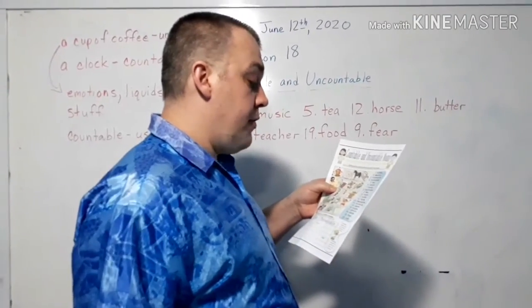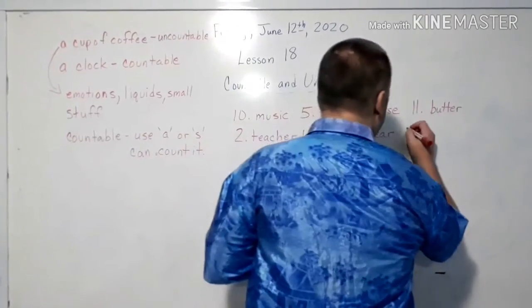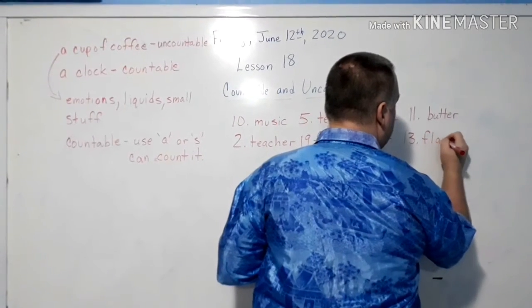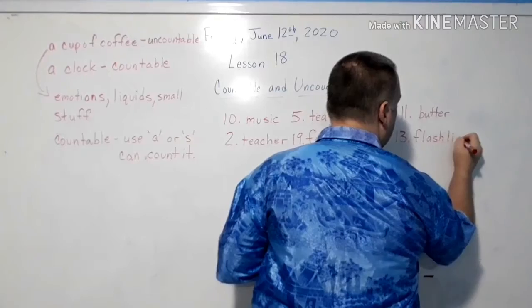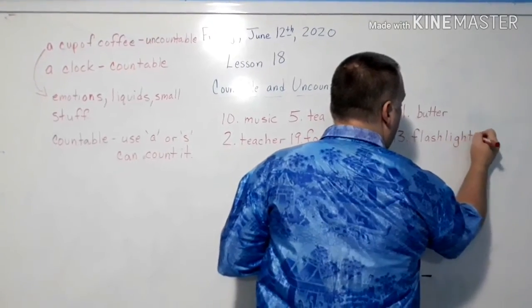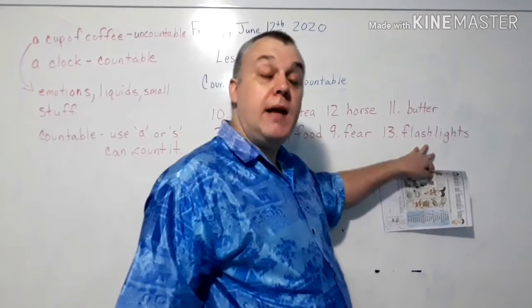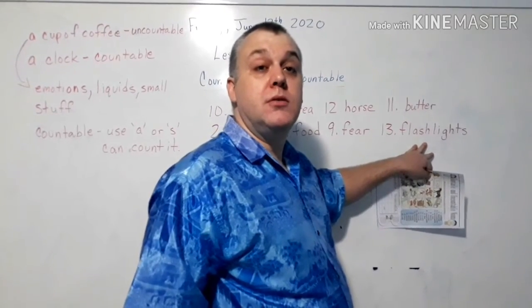All right, 13. That's really a flashlight, but you can just write flashlights. In British English, they call a flashlight a torch.